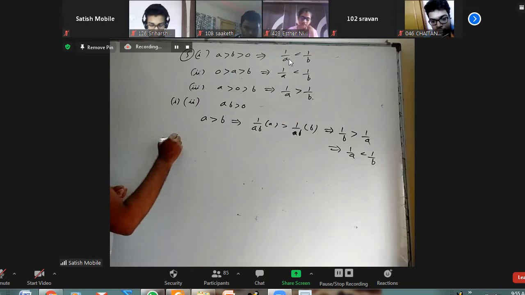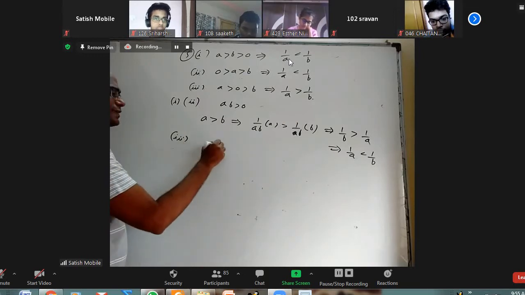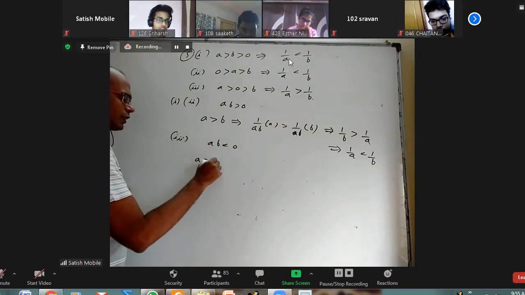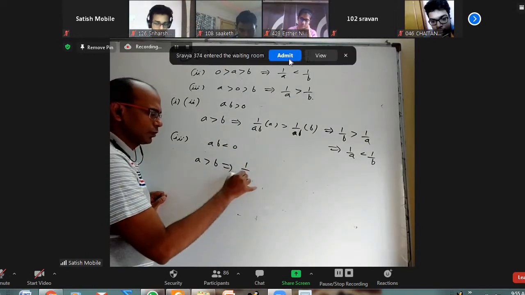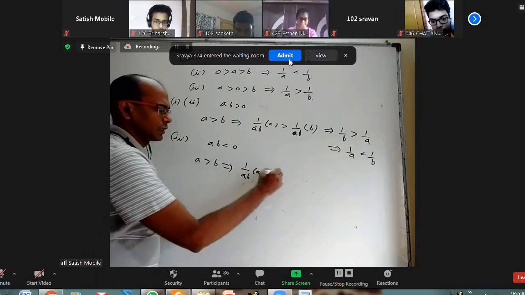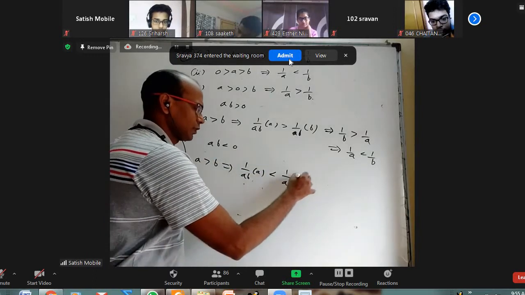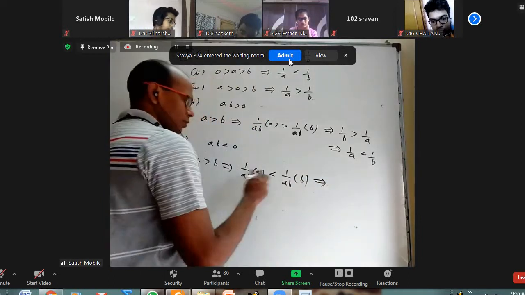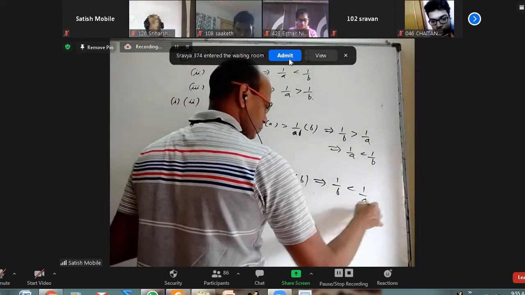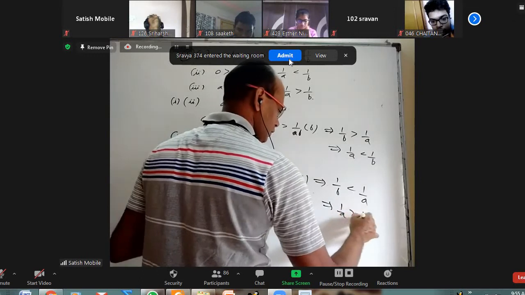Whereas in say third one, ab is negative. So a greater than b. When I want to multiply the negative number, which is 1 by ab, inequality changes. So 1 by ab into a is less than 1 by ab into b. So that is 1 by b is less than 1 by a, which is 1 by a greater than 1 by b.